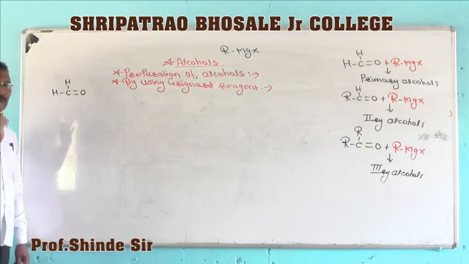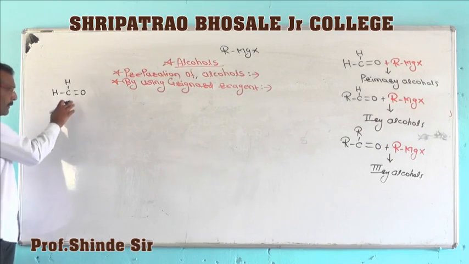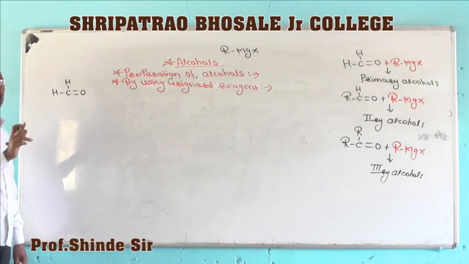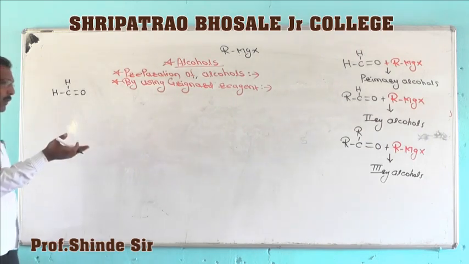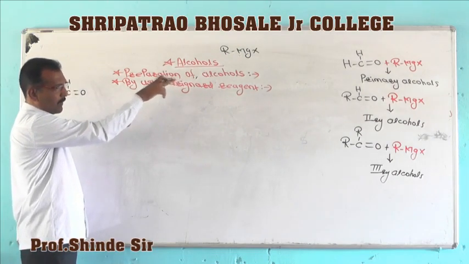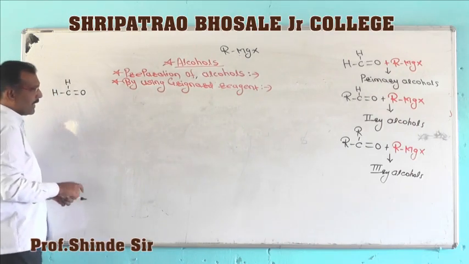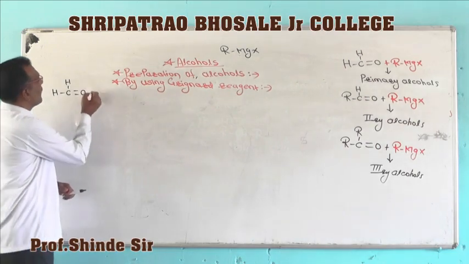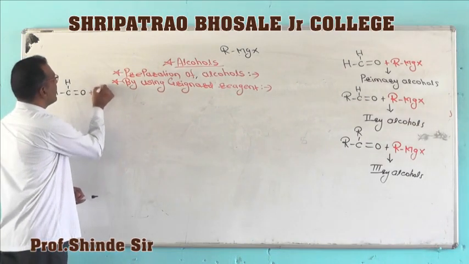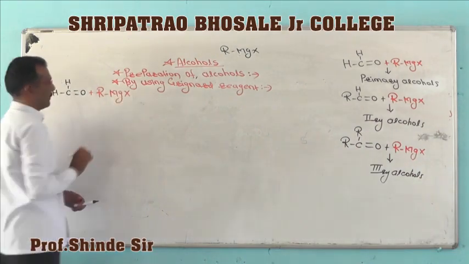This is the fixed raw material for the preparation of any primary alcohol. Which alcohol we have to prepare, for that only changes are brought in the Grignard reagent. Now consider this formaldehyde treated with Grignard reagent.